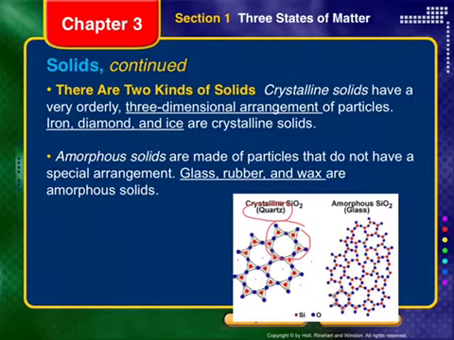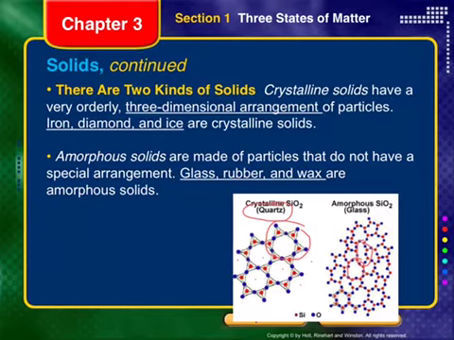Okay. Amorphous solids are different though. Those are made of particles that don't have a special arrangement. Glass, rubber, and wax are examples of amorphous solids. You can see here there's like a common structure. They kind of look similar, but the pattern isn't continuous. You can see it kind of change. Like here, you've got a molecule that's much thinner, one that's wider here. They might have the same number of atoms and protons and electrons and things like that. Their atomic structure might be the same, but the structure of the molecules next to one another is different, okay?